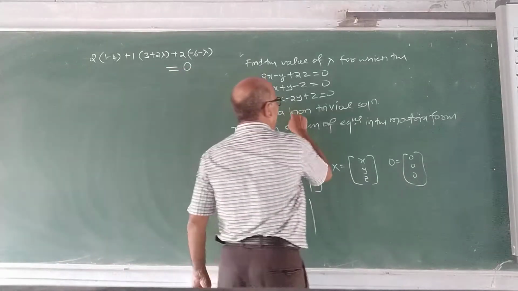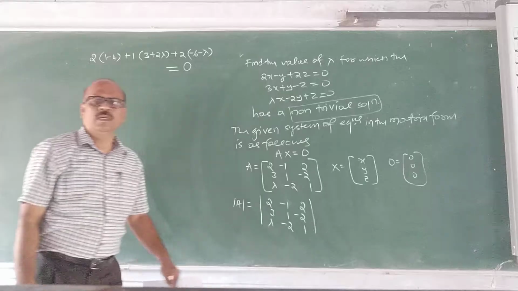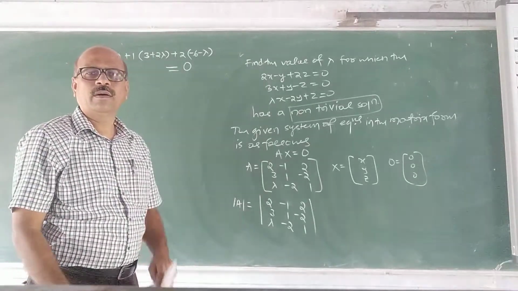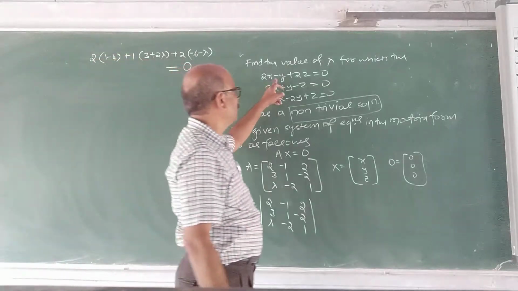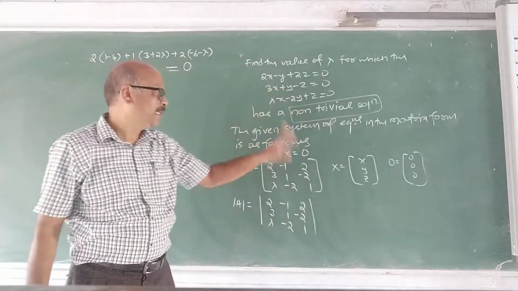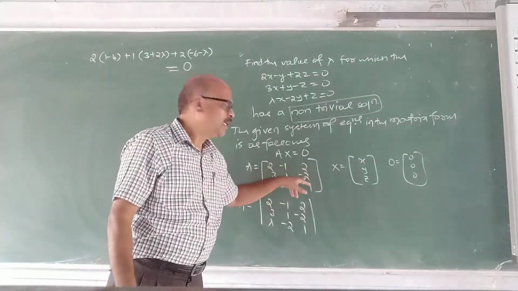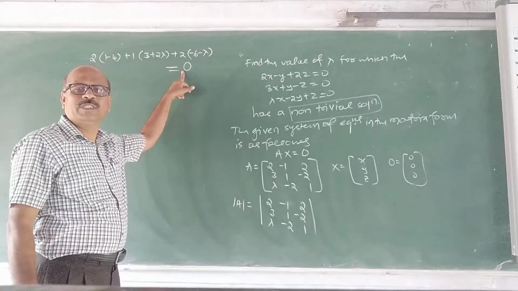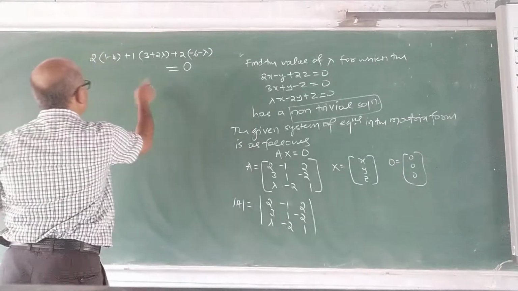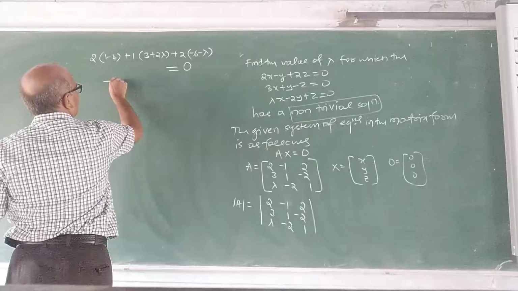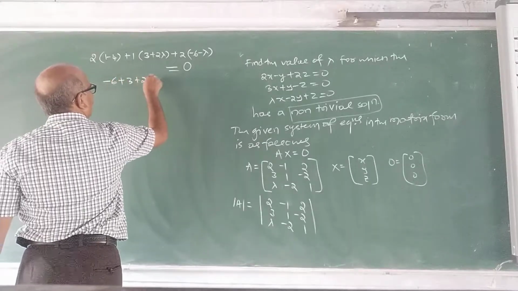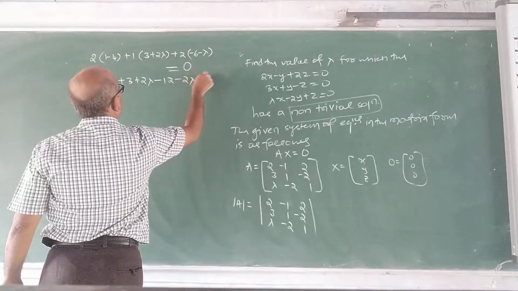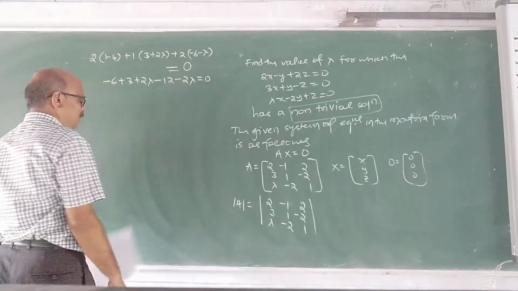For the system to have a non-trivial solution, the coefficient matrix must be singular. When the number of equations is the same as the number of unknowns, this coefficient matrix must be singular. Singular means the determinant must be 0. That gives the value of lambda. Now simplify this. Minus 6 plus 3, 2 lambda minus 12 minus 2 lambda is equal to 0. What happened here?